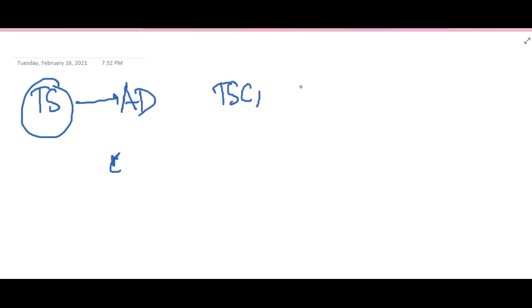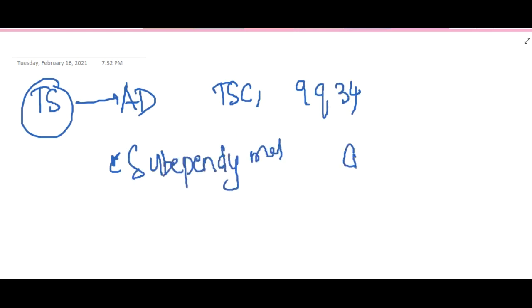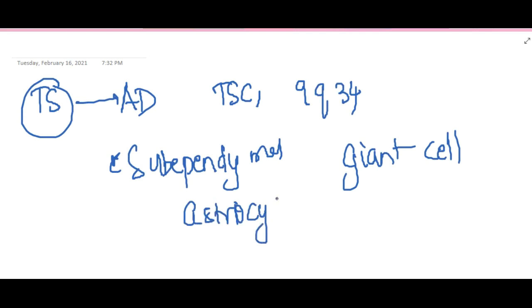Then we have the next syndrome, tuberous sclerosis, an autosomal dominant condition due to a defect in the gene TSC1 on 9q34. It is associated with subependymal giant cell astrocytoma and also cortical tumors.